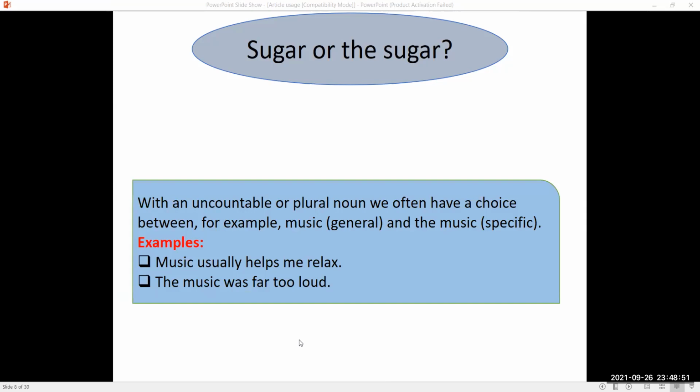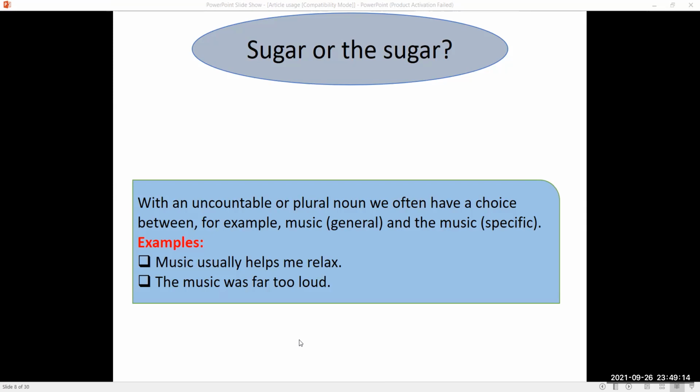Is it sugar or the sugar? Remember, with an uncountable or plural noun, we often have a choice. For example, music means general music, any kind of music. The music means we are talking about specific music.